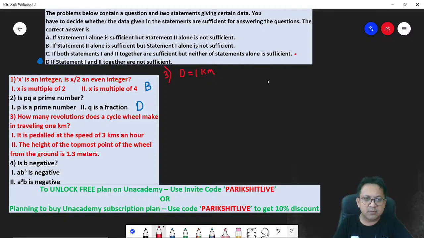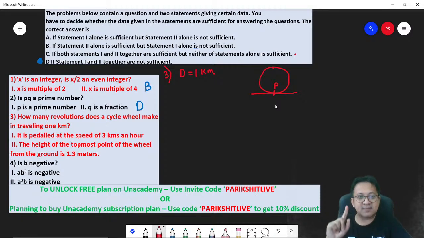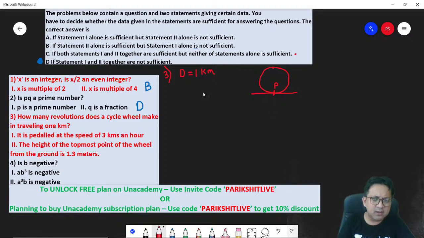Okay, so this is a cycle wheel. Let's imagine a cycle wheel. This is a wheel. So how many times does it complete one revolution? Let's say this is the point P. Every time the circle completes one round, the point P is going to touch the ground. And can I say that is the time when it completes one round? Think about it. When the bicycle moves, the circle will move like this. And when P goes and comes back and again touches the ground, that is the time where it makes one rotation. Correct?